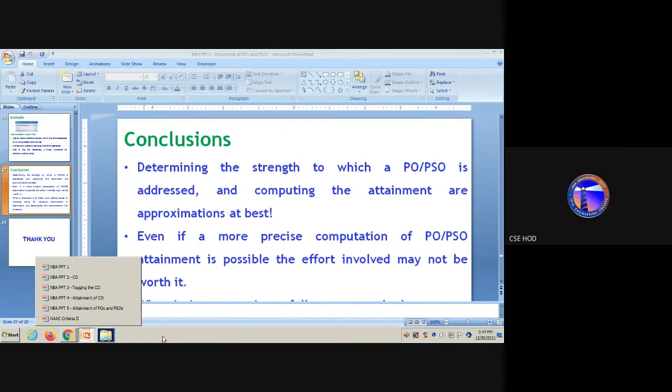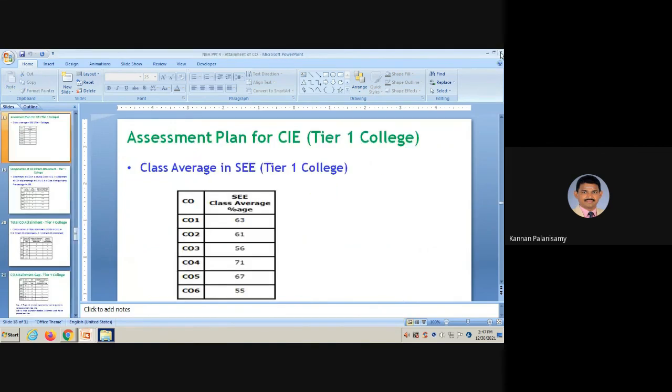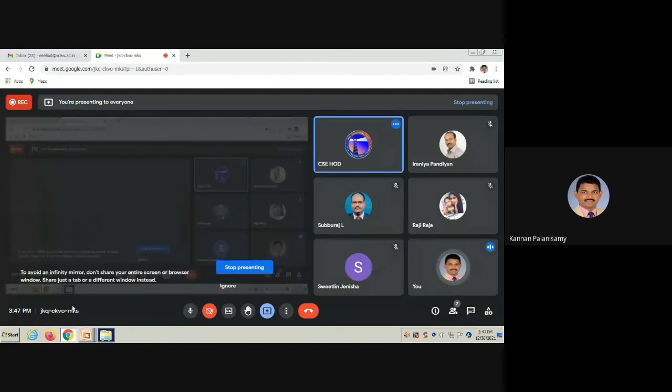Is there any specific number of PSOs we should have, sir? Sir, there is no standard definition. Generally, PSOs are 2 to 3, so you need not write more. Generally 2 or 3 is sufficient, otherwise the mapping and all those processes will be much more complicated. So 2 is better, that is okay. If some departments have more interest in this process, they can write 3.